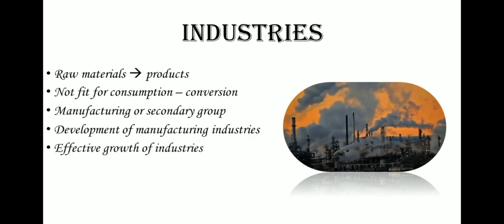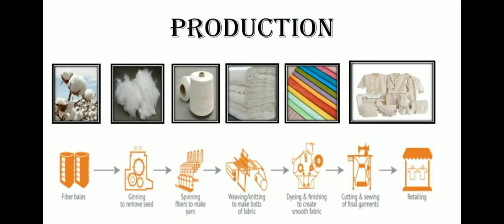Many raw materials are not fit for human consumption. Therefore, there is a need for conversion. This transformation of commodities from one form to another form is the essence of manufacturing industry or the secondary group of economic activities. Therefore, any country in the world basically depends on the effective growth of industries for its economic development. You can see in the picture, this is the production.